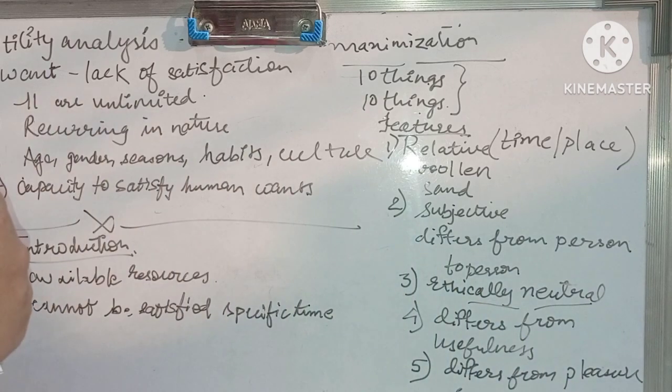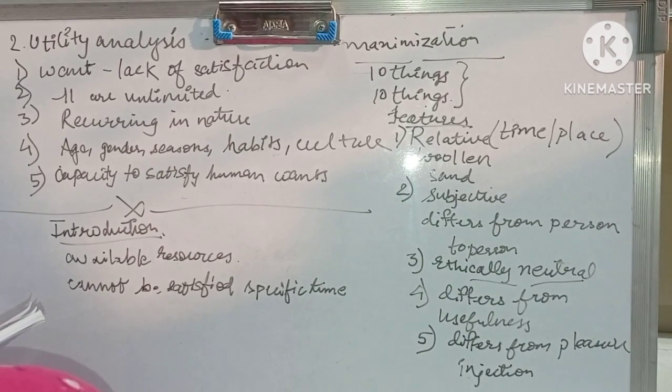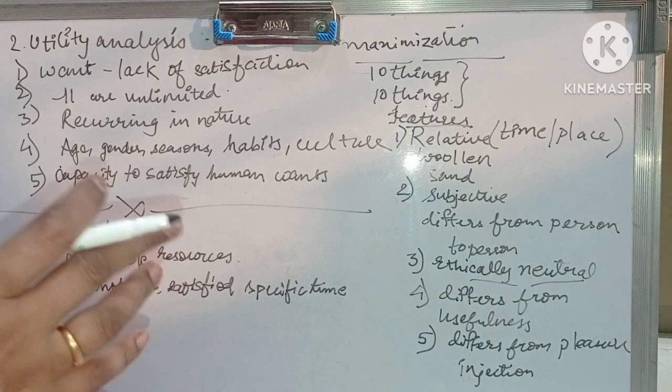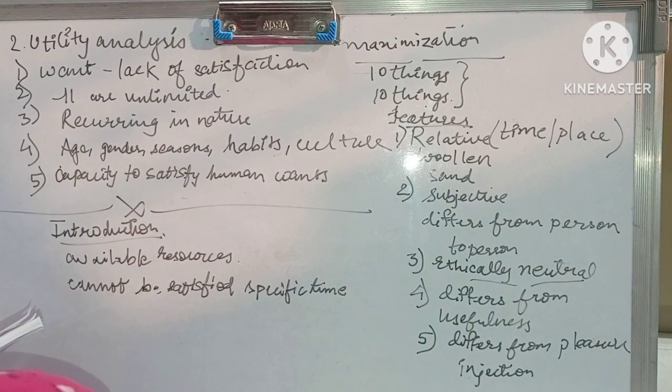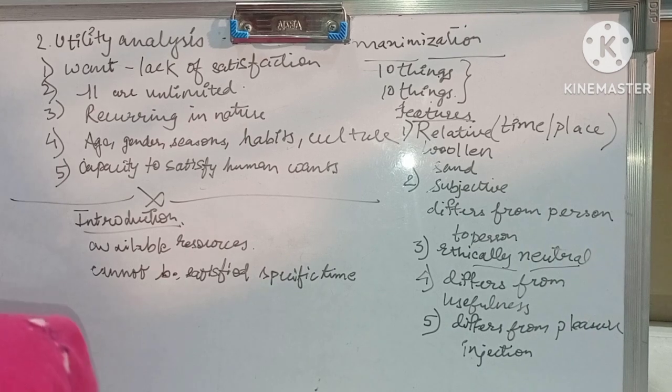If a person is ill and is not well, a doctor gives an injection to that patient. So who likes to take an injection? No one, right? But the injection has utility, it cures the ailment, but it hardly gives any pleasure. It doesn't give any pleasure or enjoyment to the patient, so that's why it's different from pleasure.